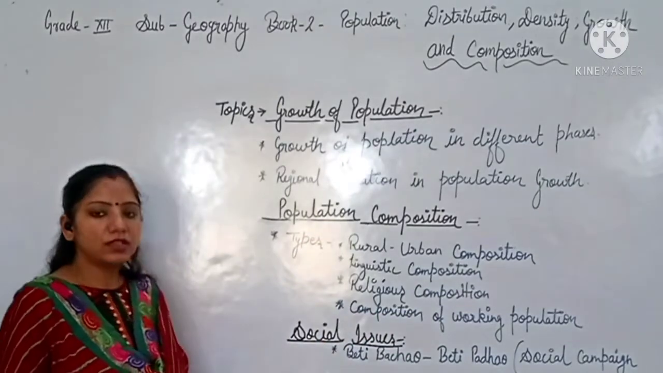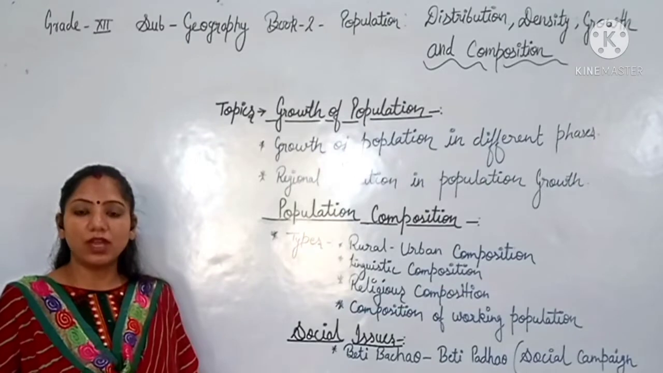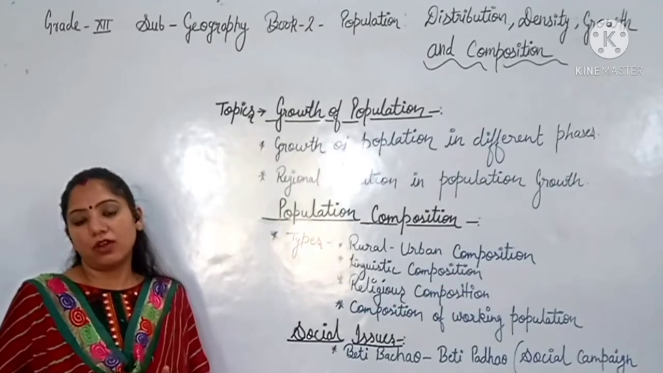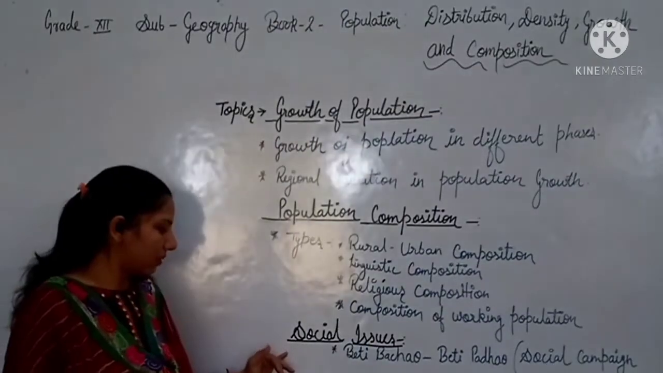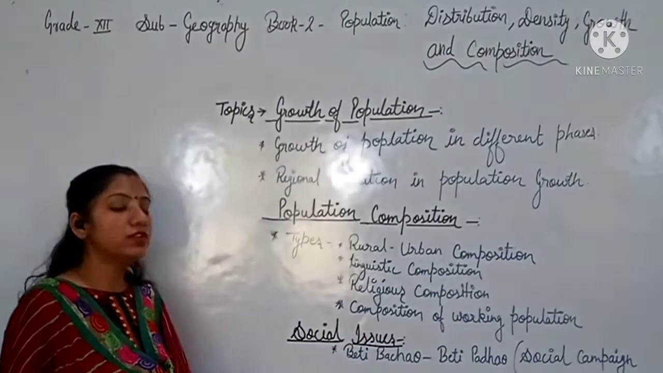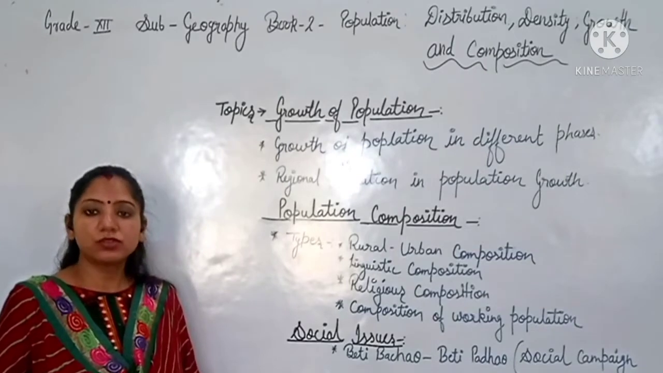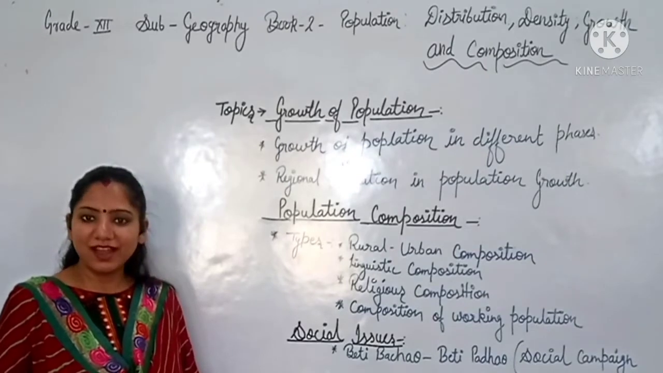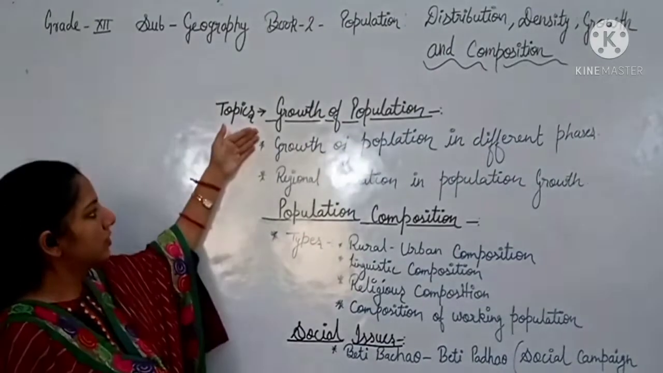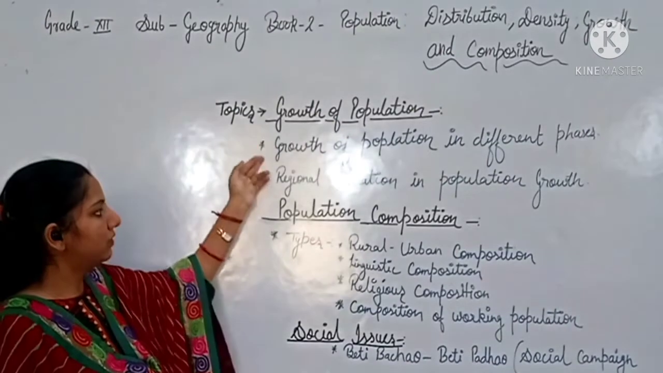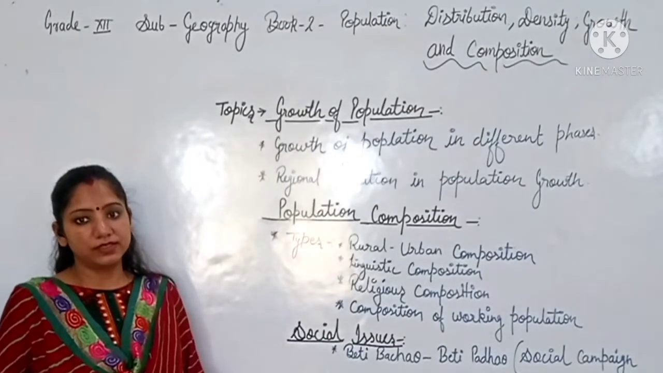And at the last, as we know, the gender issues are there, due to which the gender-wise population is always fluctuating. So at the last, we will study the social issues, in which we will study the Beti Bachao Beti Padhao social campaign. So let's start today's chapter with the first topic, growth of population, in which we are going to study growth of population in the different phases.